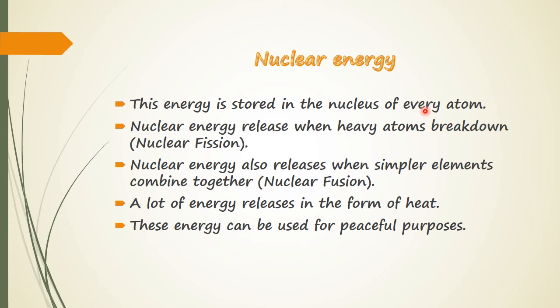So, as we have discussed in our previous lecture, everything around us is matter, and matter is made up of atoms, which are the smallest teeny tiny particles which cannot be further divided. So, nuclear energy is released when the atoms of heavy elements like uranium are split up into lighter elements, and this splitting up is called nuclear fission. And when these elements are combining together, they are doing nuclear fusion reactions because they are fusing with each other. And again, a lot of energy is released, mainly in the form of heat.